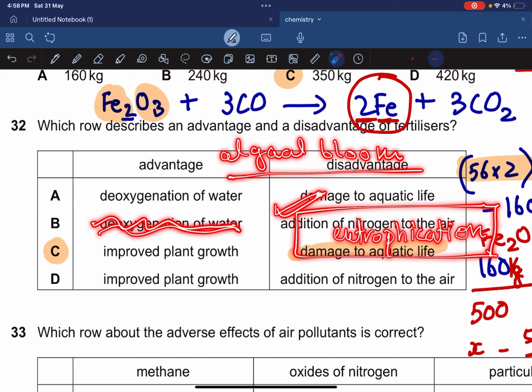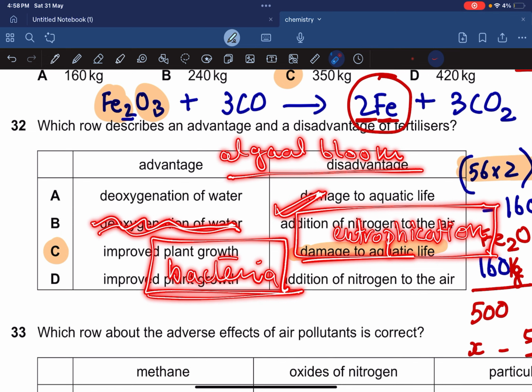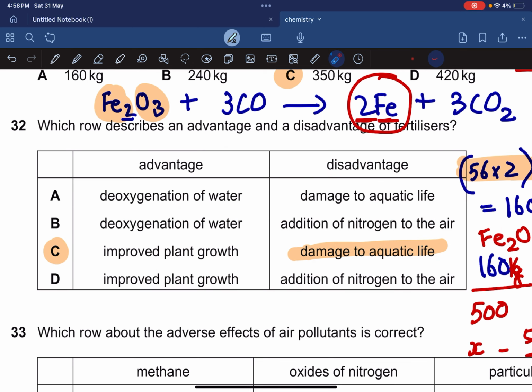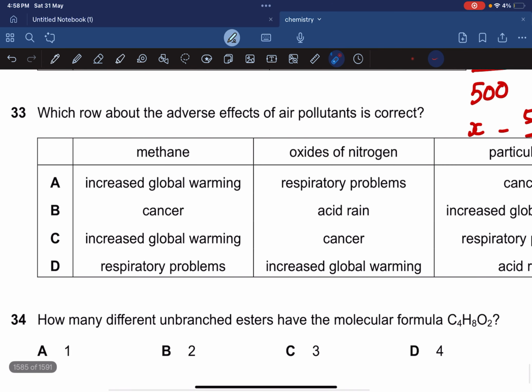What basically happens is, when this algae dies, bacteria decomposes it, and bacteria in the water uses up all the oxygen decomposing this algae. And when bacteria uses up all the oxygen, the other organisms inside the water, the marine life, don't get oxygen because bacteria has used all the oxygen in decomposing algae that was caused by the nitrates and phosphates and fertilizers. So now the water body does not have enough oxygen. So the aquatic life is damaged. Okay. So that's the entire eutrophication.